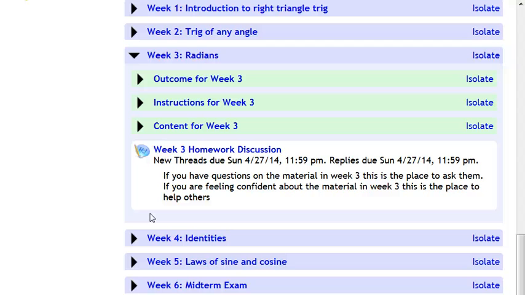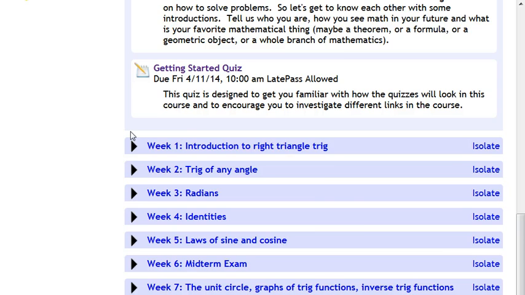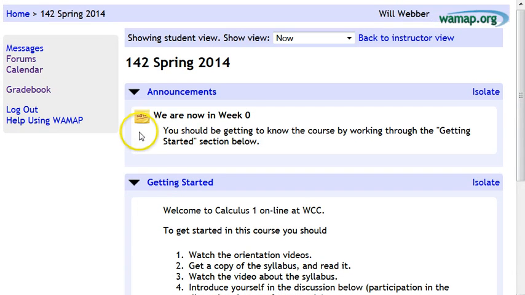After the quiz is over the next week, I go back in, and sometimes I can see that wrong answers are at least partially right, and I will assign partial credit, but WAMAP doesn't assign partial credit immediately. I come back and do that later. Okay. So each week looks the same. The announcement at the beginning up here, every time when you log in, this will be open. It'll say, hey, we're now in week 4, and so that's where you should be working, down in week 4.